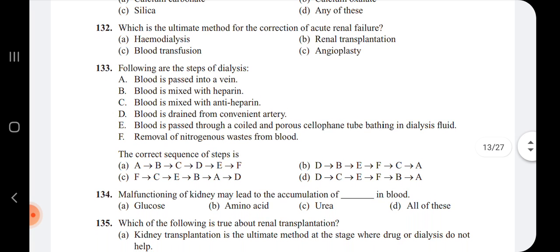Next question. Which is the ultimate method for the correction of acute renal failure? So the acute renal failure can be corrected by the renal transplantation. Next question. Following are the steps of dialysis, that is with respect to